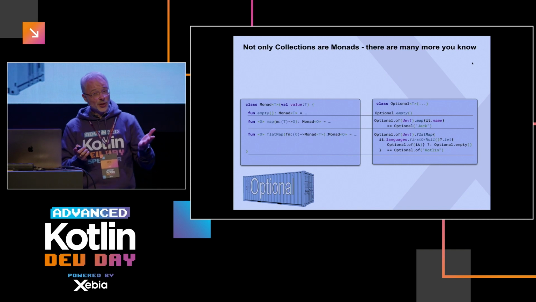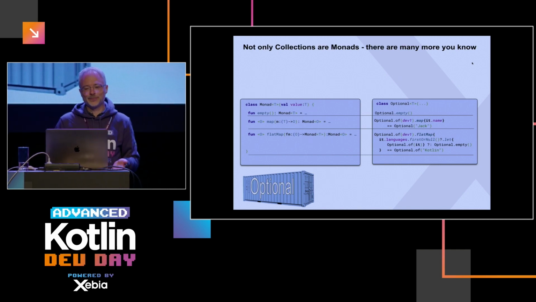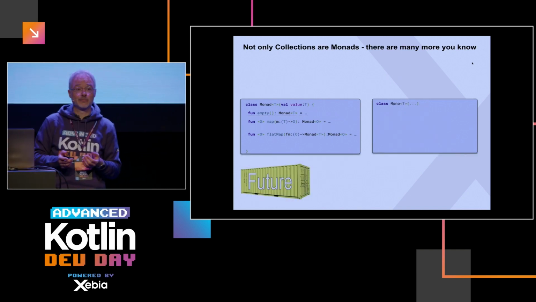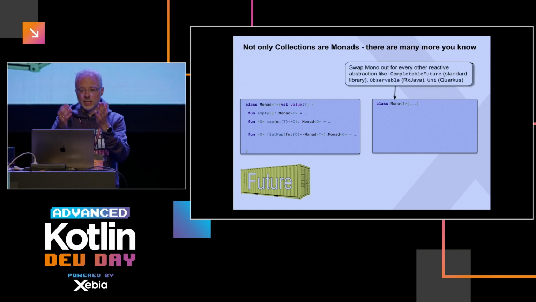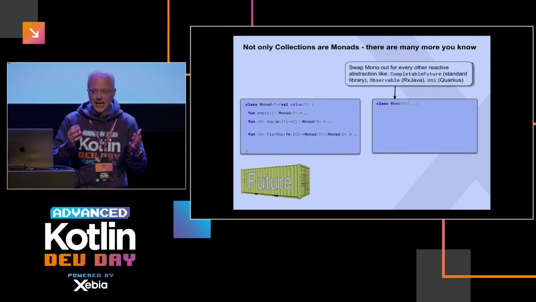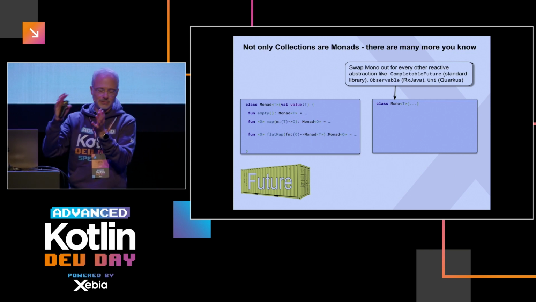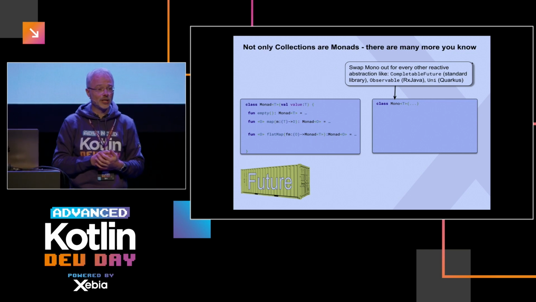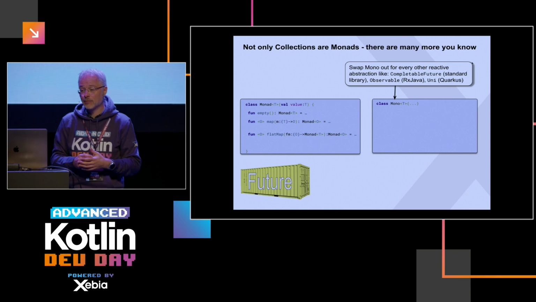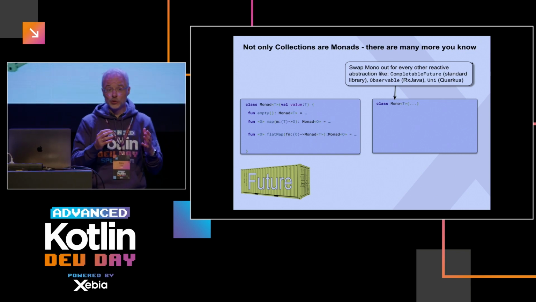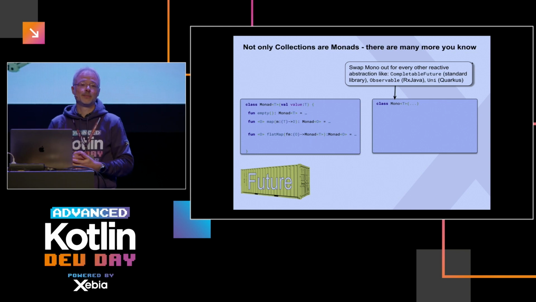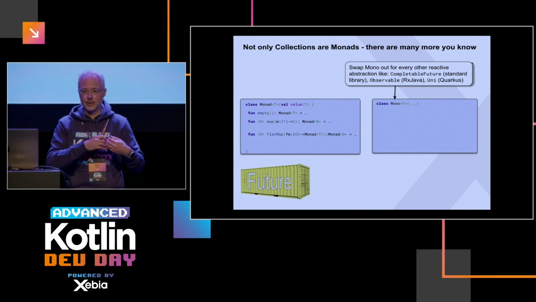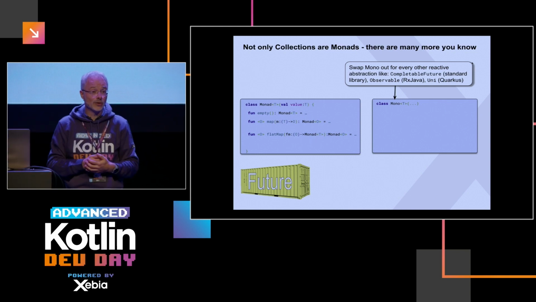These are all the monads you know. I'm really sure you know more. Like, for instance, a future. We use a Mono, which is from the Reactor library, but there are many different of these data structures that do basically exactly the same. What do they do? A future models the effect of latency, right? So you can do non-blocking I/O, for instance.